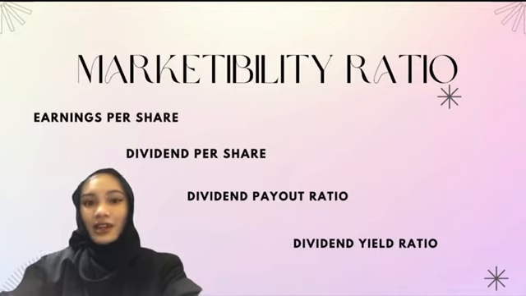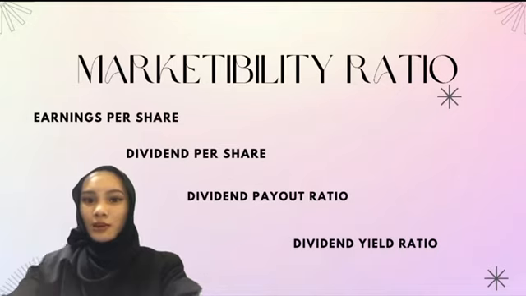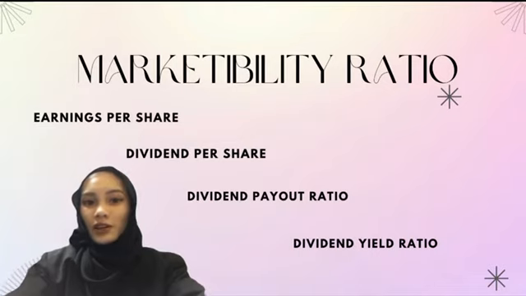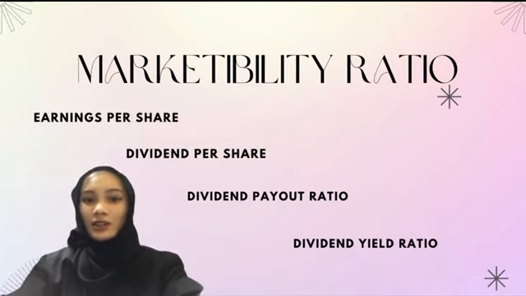And next, the price earning ratio helps investors determine the market value of a stock as compared to the company's earnings. In short, the price earning ratio shows what the market is willing to pay today for a stock based on its past or future earnings. From the above calculation, we can see that Khidmat Bati Berhad's price earning ratio is lower than the industry average. Khidmat Bati Berhad's price earning ratio is 6.56, while the industry average is 8.5.